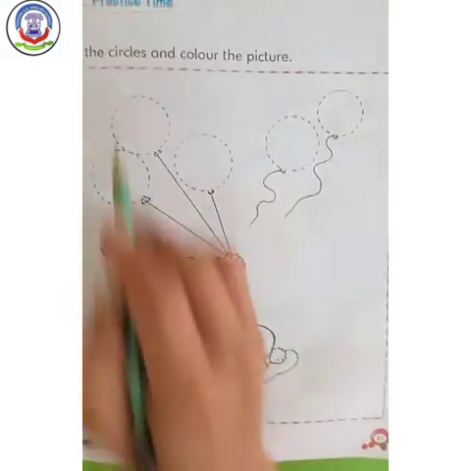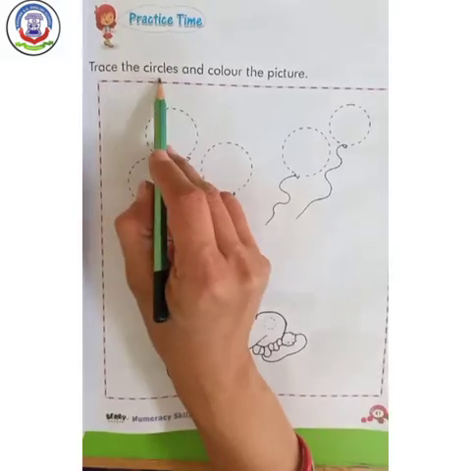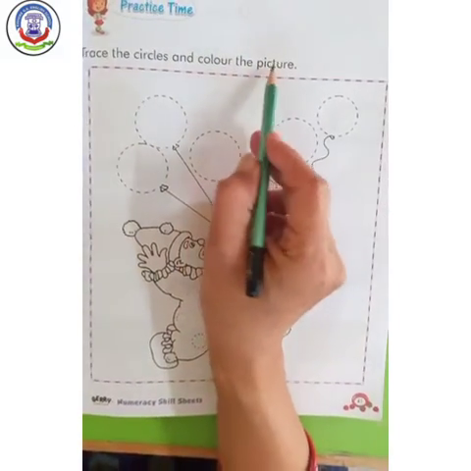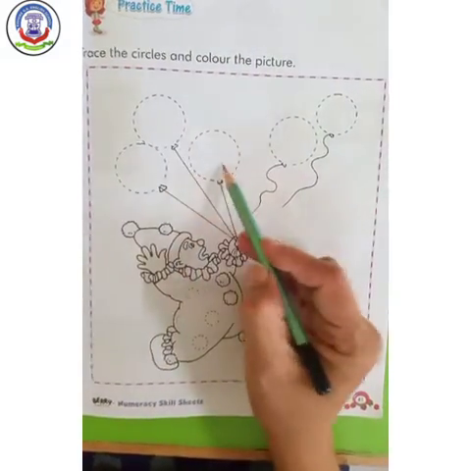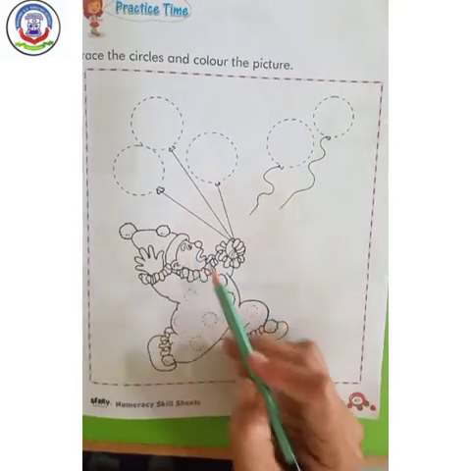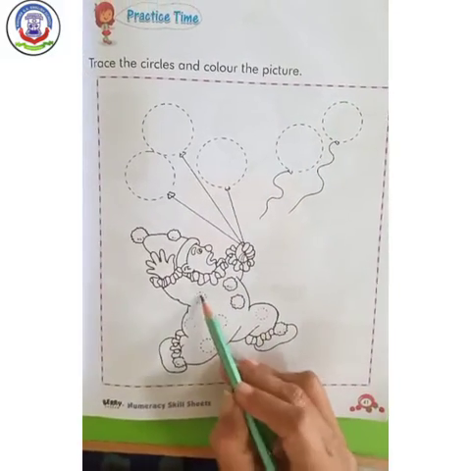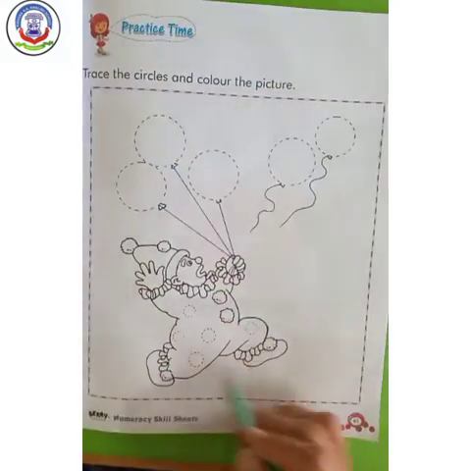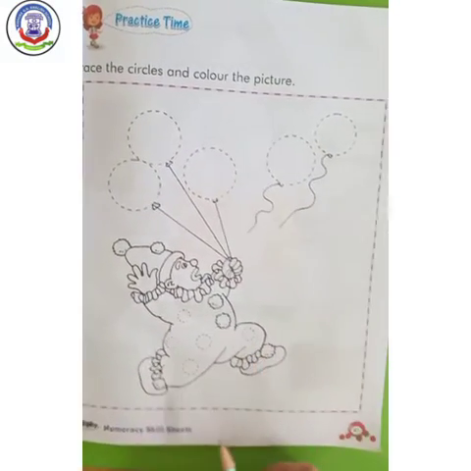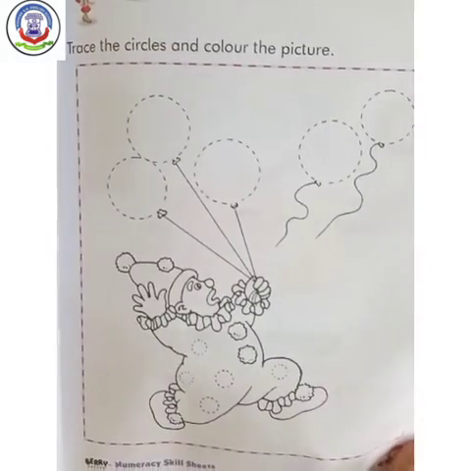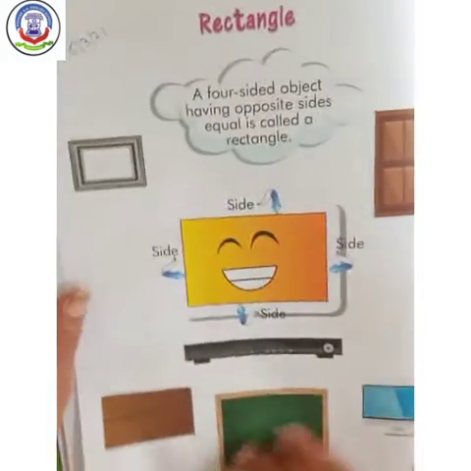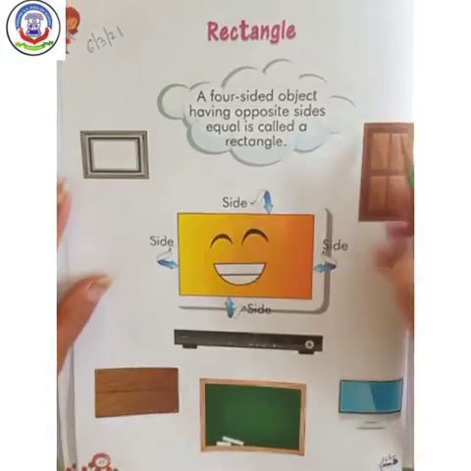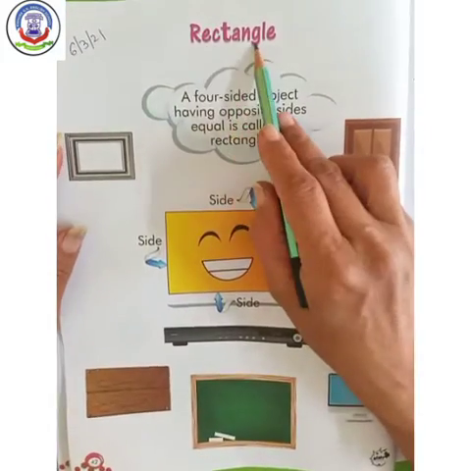Now come to page number 41, practice time. Trace the circles and color the picture. Here the circles are given. You have to trace them properly and you have to color the picture neatly in your book. Now turn your page to number 42. Next shape is a rectangle.